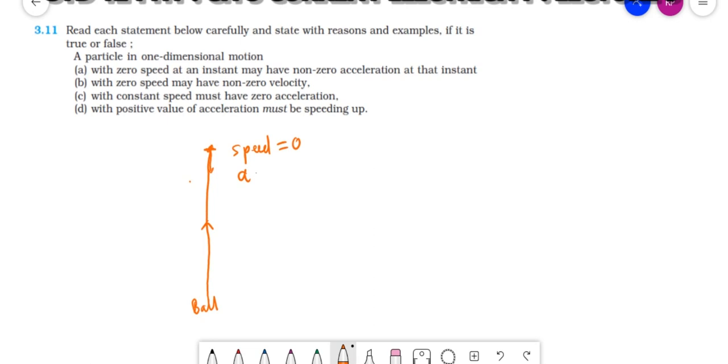But acceleration is not equal to 0, because a = g = 9.8 m/s² acting downward. So in one dimension, speed can be equal to 0 and at that position, acceleration can be non-zero. So the first statement, I will say it is true.